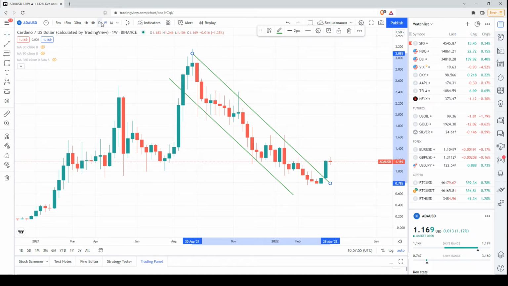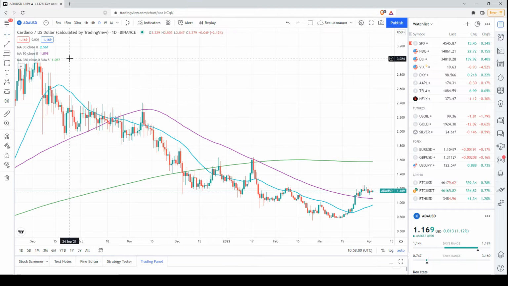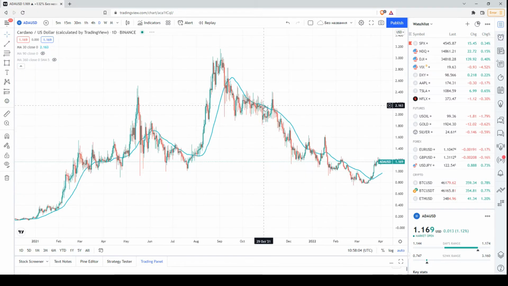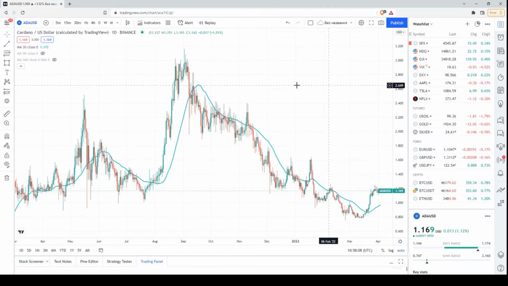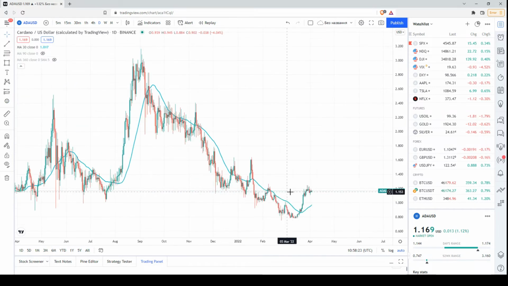Next, this is the daily chart. We have three moving averages. Let's start step by step. Okay, this is the first one, the 30-day moving average, or for the period of 1 month. The price has been mainly below this moving average since the middle of September. So that was a bearish signal. But we had a price rebound here in the middle of March, and since then the price has been above this blue moving average.